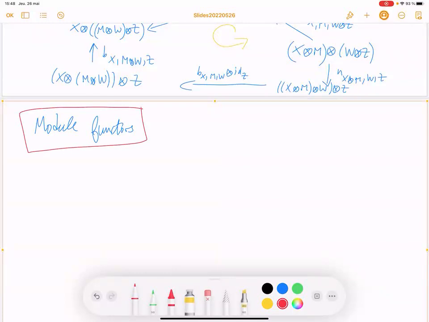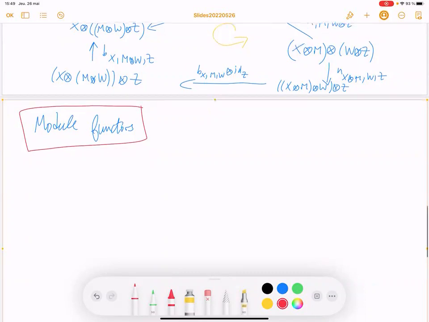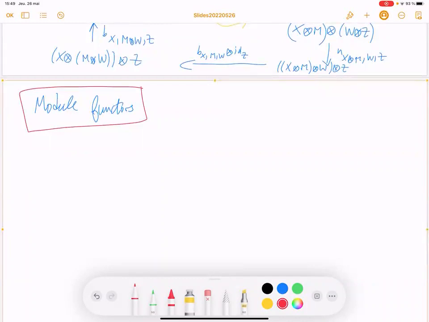So we want to take two C module categories, and we want to define the notion of C module functor between these two C module categories. So it will be the usual functor, but with some additional assumption to be compatible with the C module structure.